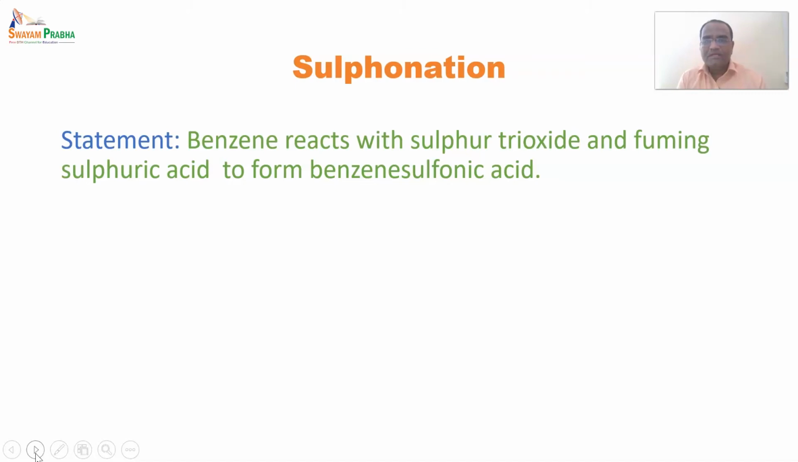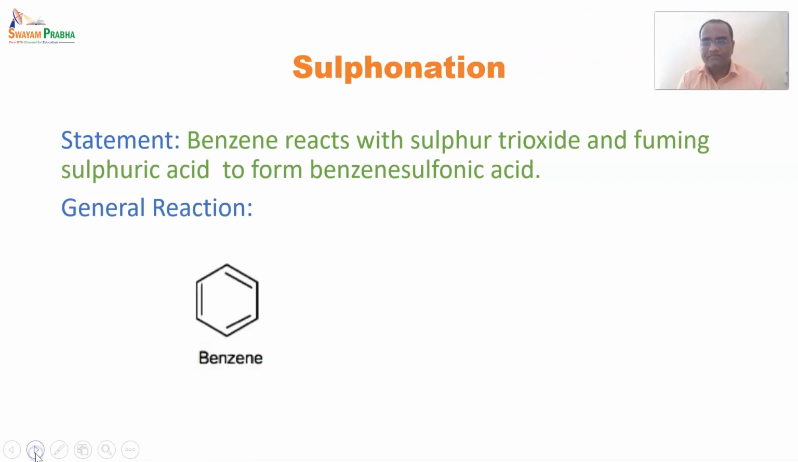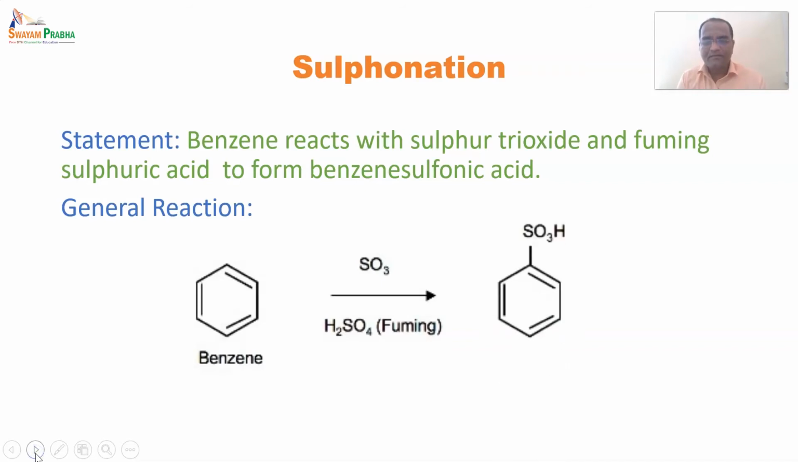Statement: benzene reacts with sulfur trioxide and fuming sulfuric acid to form benzene sulfonic acid. Structure of benzene: and sulfur trioxide reacts with benzene in the presence of sulfuric acid, the fuming one, and it forms benzene sulfonic acid as a product.